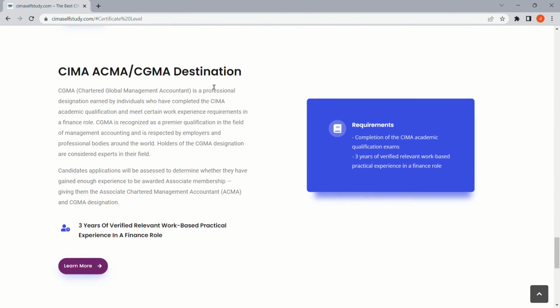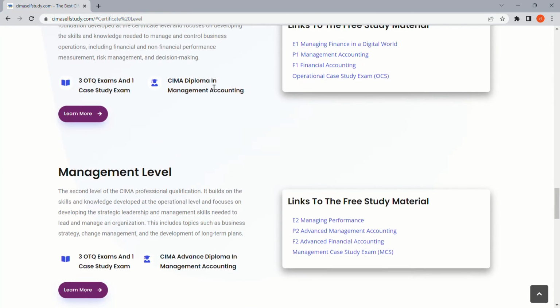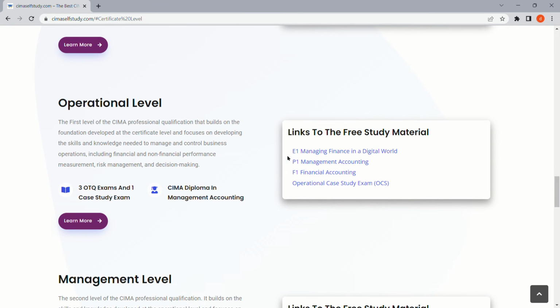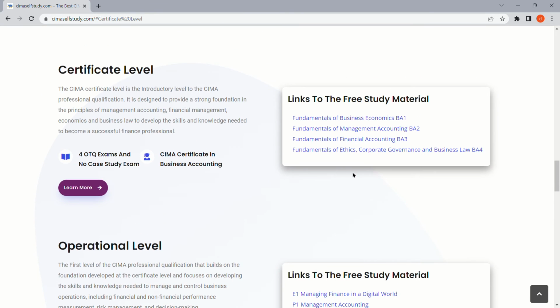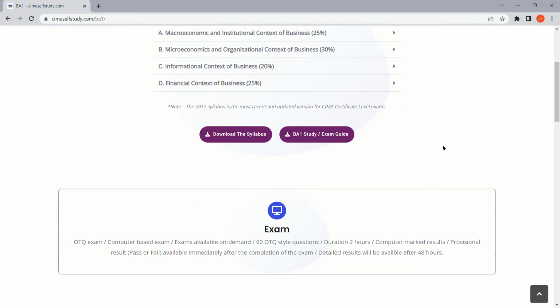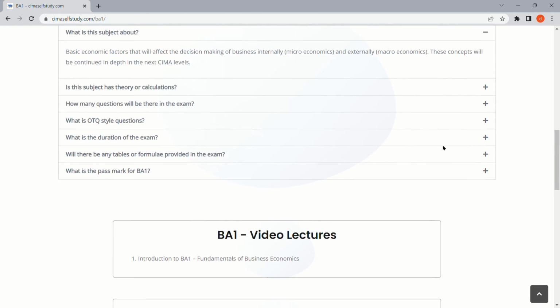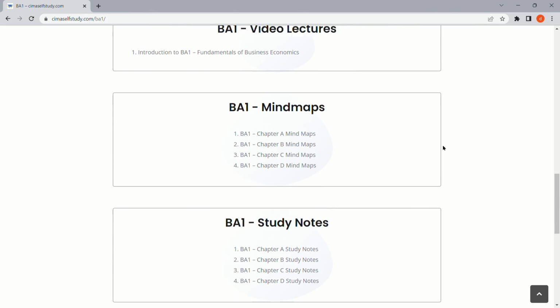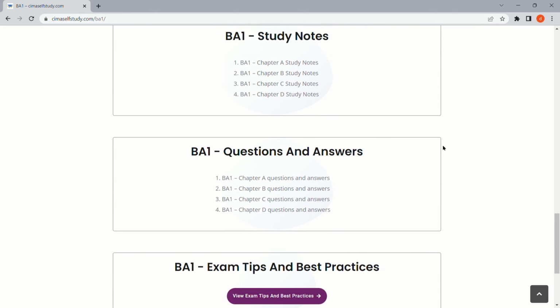Going back to the certificate level content, I am going to show you how you can access the free study materials. You can simply click on these links. If you want to go to BA1, which is the subject of Fundamentals of Business Economics, I am going to click on this link and it directed me to this page where all the necessary study resources are provided. You can scroll through this website and find the relevant information for your subject.